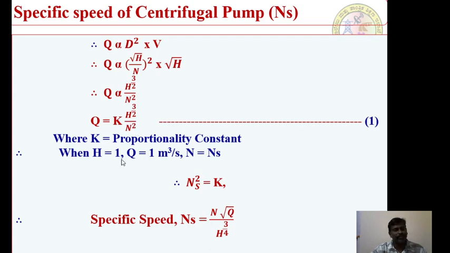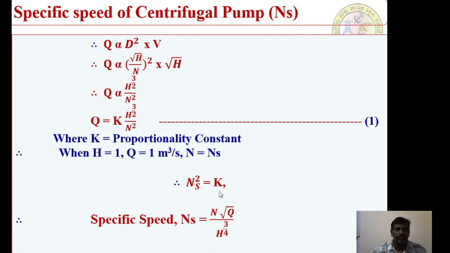Call this equation 1. When H is equal to 1, Q is equal to 1 meter cube per second, the speed is the specific speed. You substitute this into the equation: Q is equal to 1, so 1 is equal to K into 1 by Ns square. Therefore, K becomes Ns square. The value of the proportionality constant K equals Ns square.